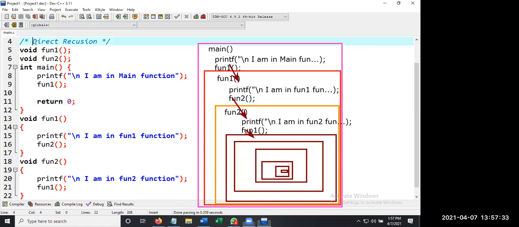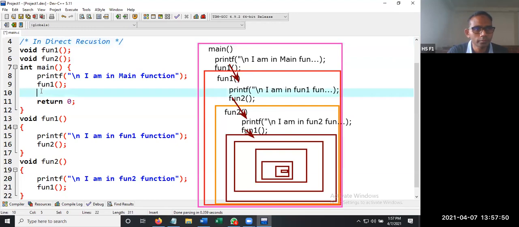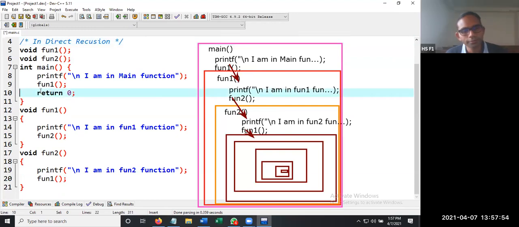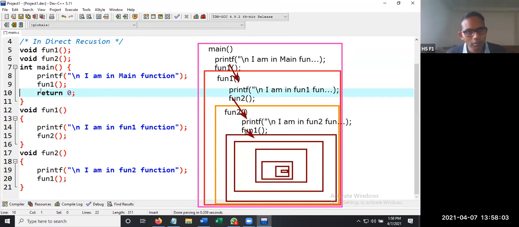Yes, sir. This is an example of indirect recursion. If you want to note down, you can take the program, or you can take a snapshot. Do you want to write or do you want to take a snapshot? Snapshot. Is there anyone who is writing? Otherwise, I'll move on. Great. As nobody is responding, I can. You are taking a snapshot of the indirect recursion program.